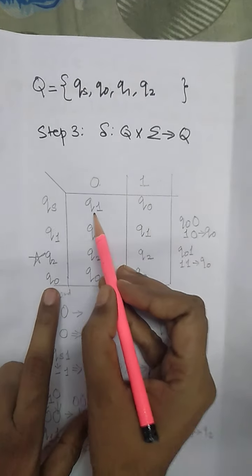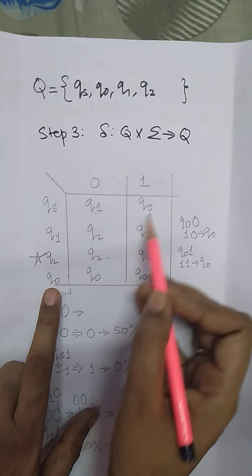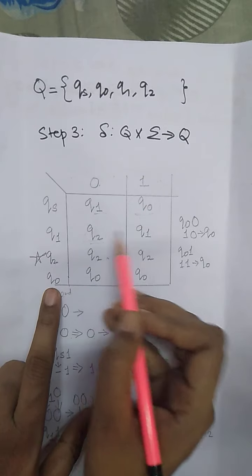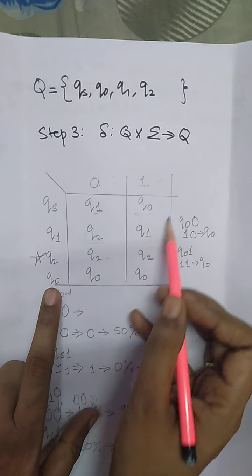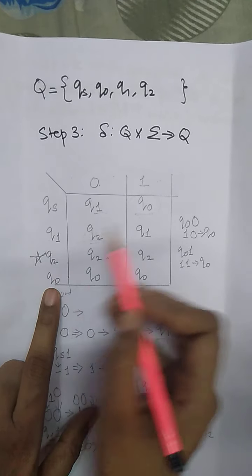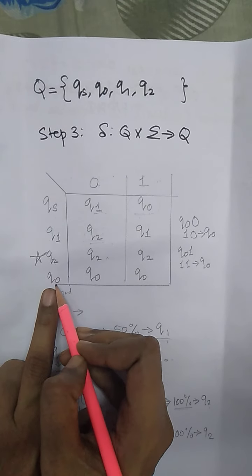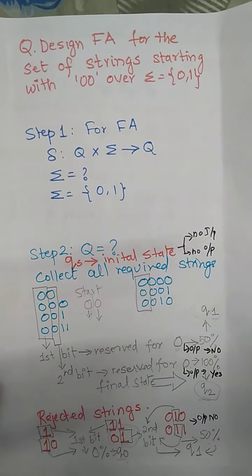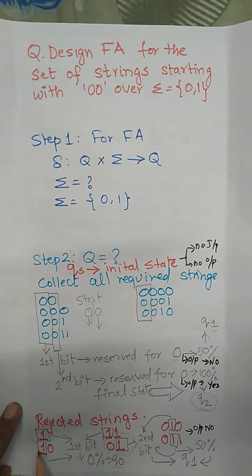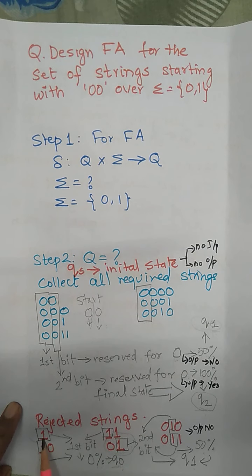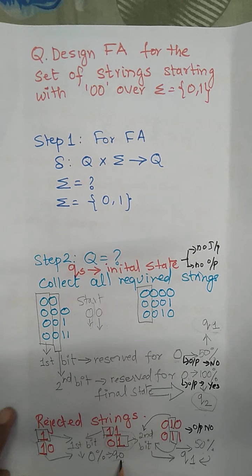Now what is remaining? We had considered Q1 also, we had considered Q2 also. Now Q0 is required. We have to consider all the states which are present in your table as the cell entries. So Q1 we had marked here, Q2 also we have considered. Now the remaining is Q0. Now what is Q0? Q0 is the name given to the state in which the first bit itself is rejected by your FA. The first bit itself is a 1.